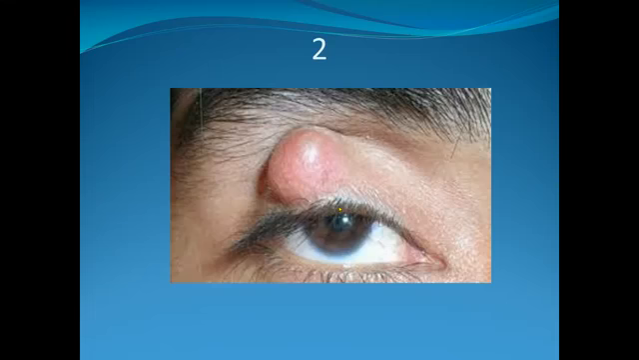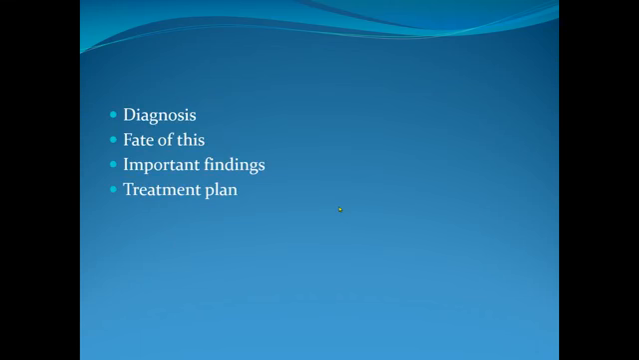These are pictures of chalazion in the upper eyelid, and the question may be related to chalazion or eyelid. So diagnosis: chalazion. Fate of this: there may be spontaneous resolution, there may be infected chalazion known as internal hordeolum, there may be calcification, there may be malignancy. Important findings: on inspection, there is a swelling away from the lid margin. These are painless and non-tender.